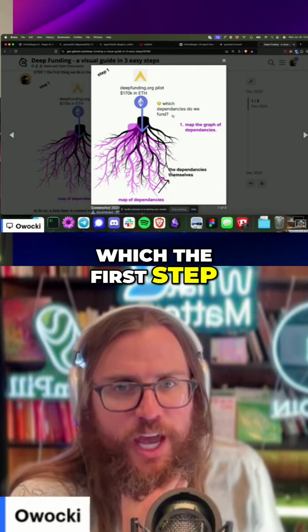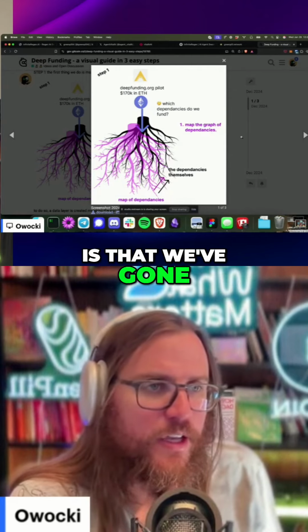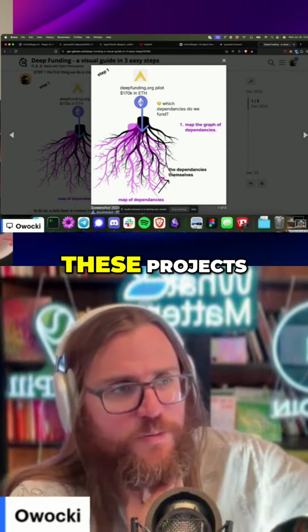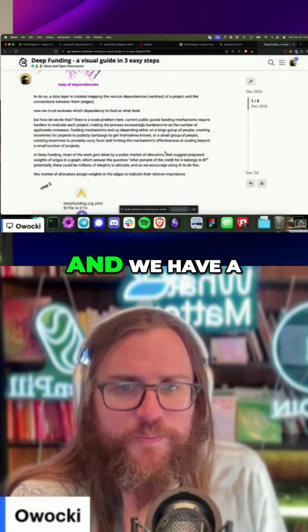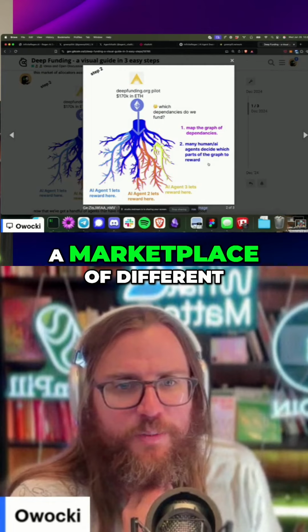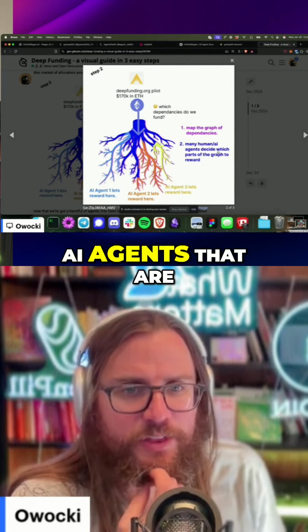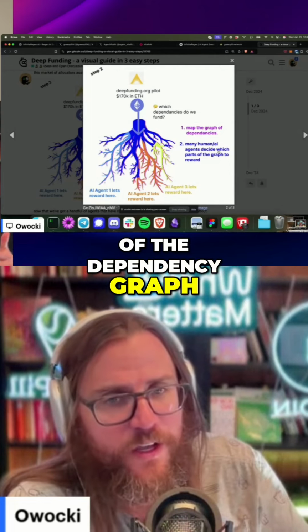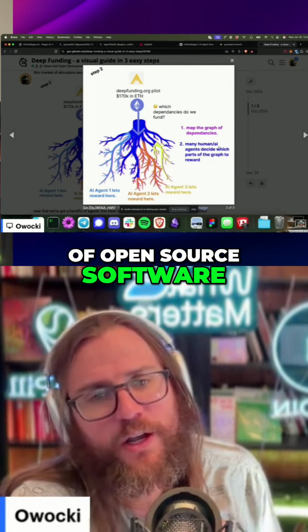In which the first step is that we've gone in and OSO is mapping the dependencies of these projects, and we have a dependency map. And then basically what we're doing is creating a marketplace of different AI agents that are opinionated about which parts of the dependency graph of open source software to award.